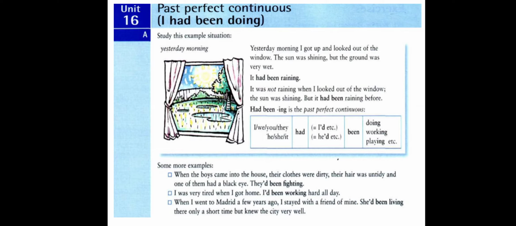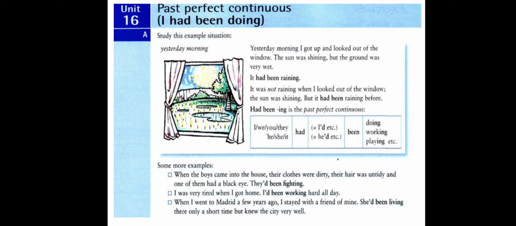Here we have the ground was. If you look at the auxiliary verb was, then you know that the end point is in the past. So the action becomes like this: it had been raining. Past perfect continuous. It was not raining when I looked out of the window. Here, if you concentrate on the auxiliary verb was, not now, it was a point in the past.